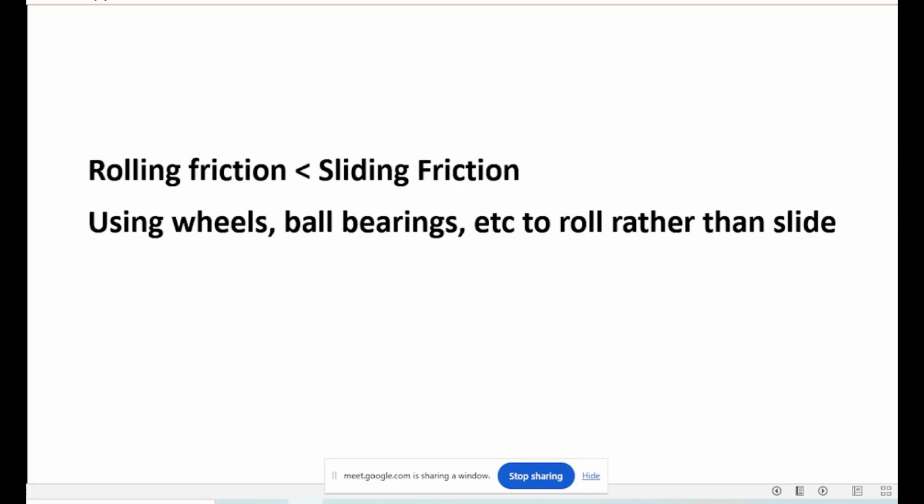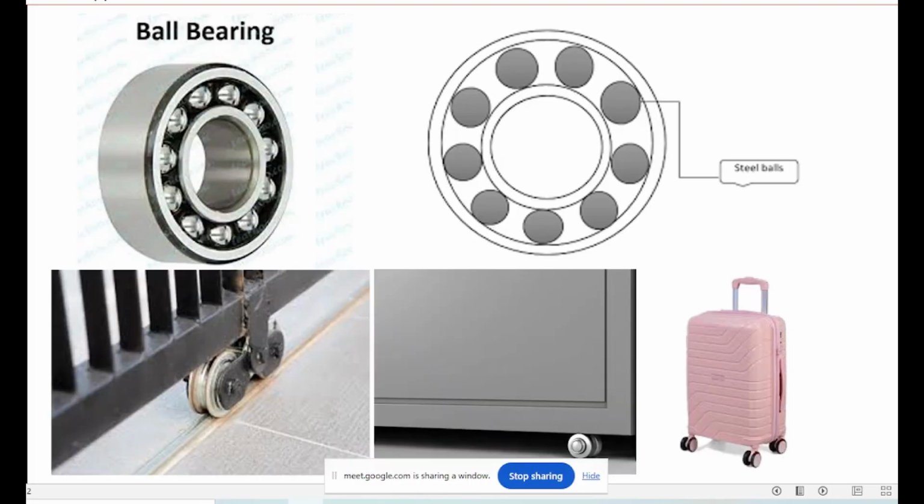These are methods to decrease friction. Here, this is called the ball bearings. See, between the two wheels you have got balls. So when the wheel turns, it will not rub, the balls will roll. There is the ball bearing. Between the inner wheel and outer wheel, you have got balls. So when it moves, the ball will turn round. The ball will turn, so there will be no direct sliding or rubbing.